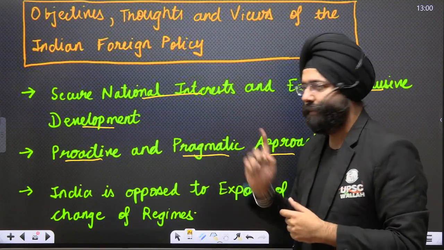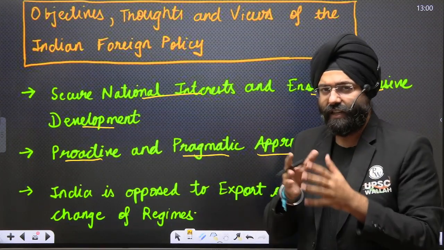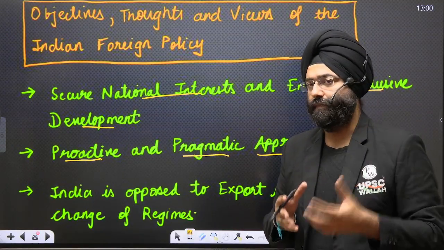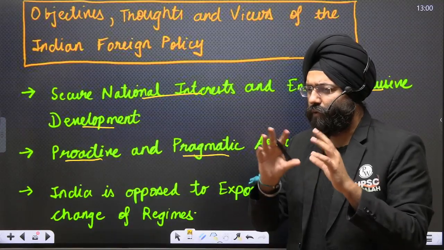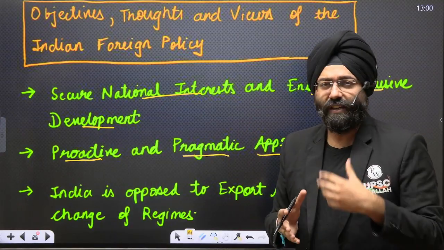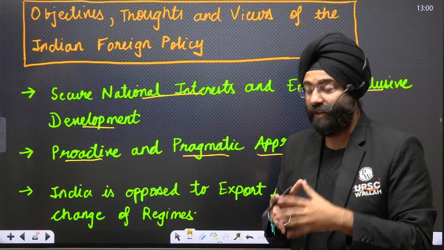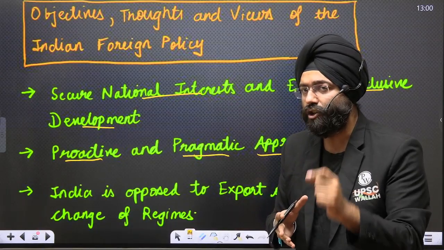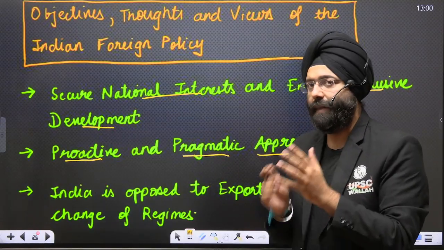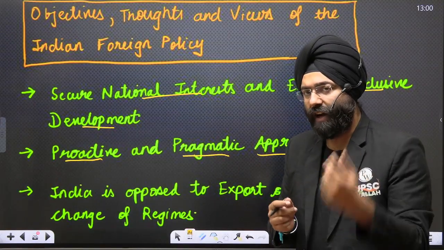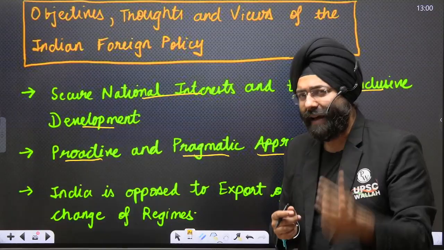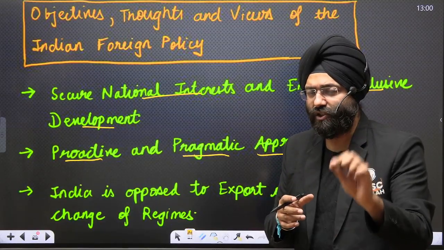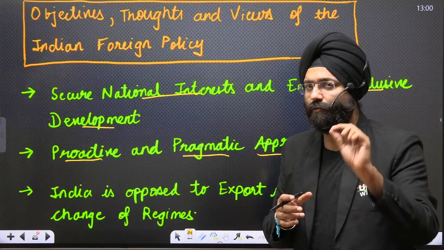Second is pragmatic. When we study India's foreign policy, we have seen that we have been through phases of idealism. Idealism means that which from the philosophical point of view might appear very interesting, but when we come to the ground, we realize that there are a lot of issues. So the important thing is being practical in your approach, which is known as a pragmatic approach. That means proactive, quick decision making, and practical decision making with respect to the interest of India is again a major objective of India's foreign policy.